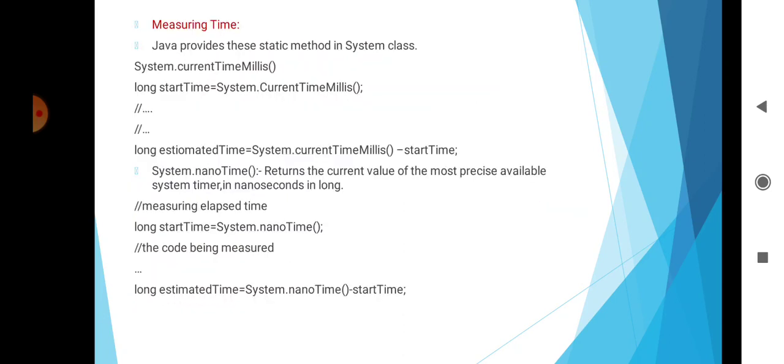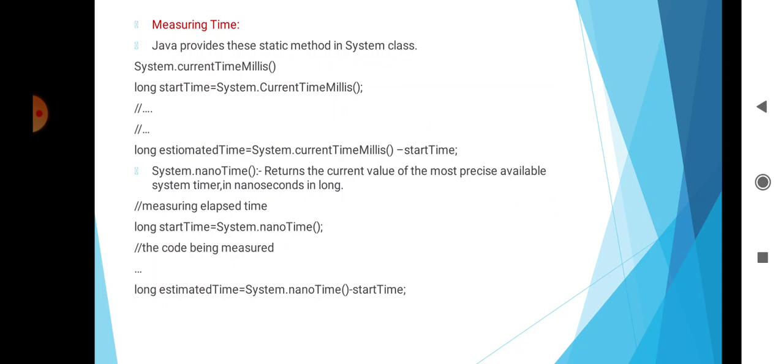Then measuring time. Many applications such as games and animations require good timing controls. Java provides static methods in the System class. First is System.currentTimeMillis(), which returns the current time in milliseconds. Measuring elapsed time: long startTime = System.currentTimeMillis(); then the code being measured; then long estimatedTime = System.currentTimeMillis() - startTime.